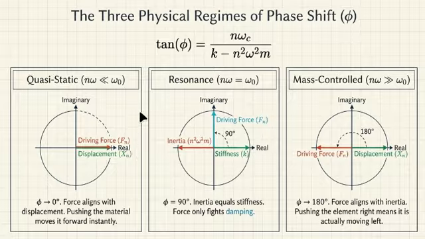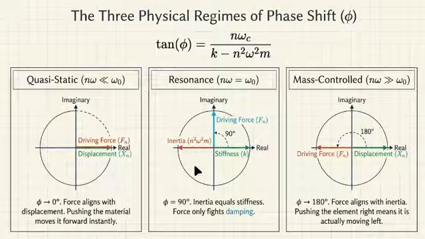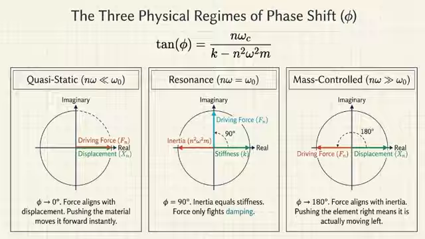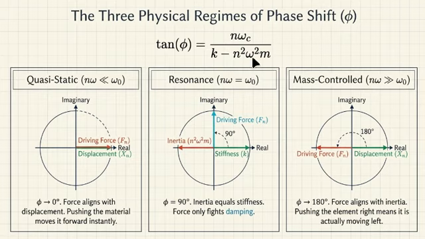Okay, that's regime 1. Then we speed up. We enter the second regime, which is resonance, the damping-controlled regime. Resonance is where things get crazy. Yeah. As your driving force vibrates faster, acceleration increases. That inertia vector, pointing backward at 180 degrees, starts to grow. Because things are speeding up. Right. It grows and grows until it exactly matches the length of the stiffness vector pointing forward at 0 degrees. Wait. If inertia is pulling left with 100 pounds of force and stiffness is pulling right with 100 pounds of force, they completely cancel each other out.